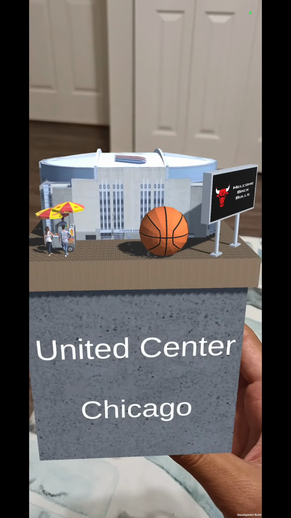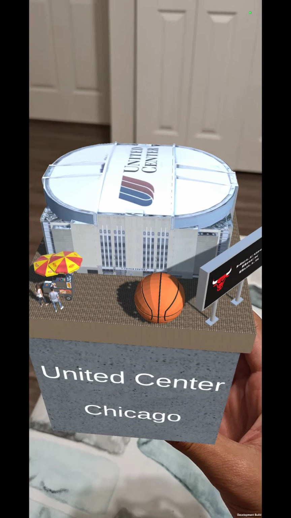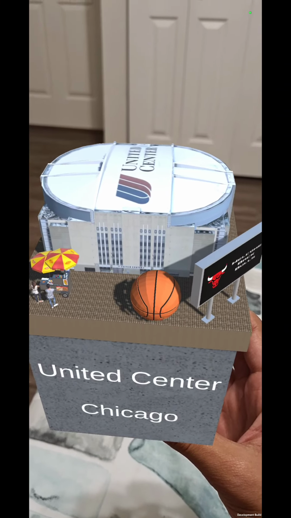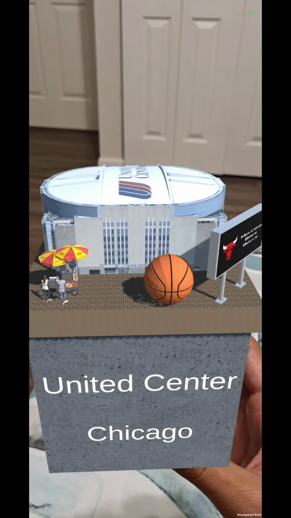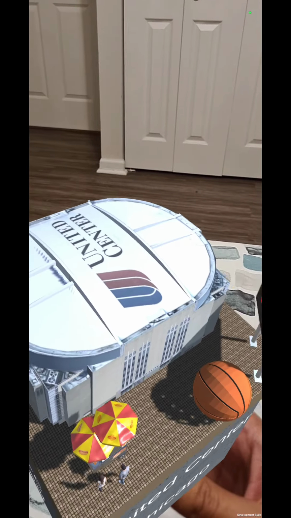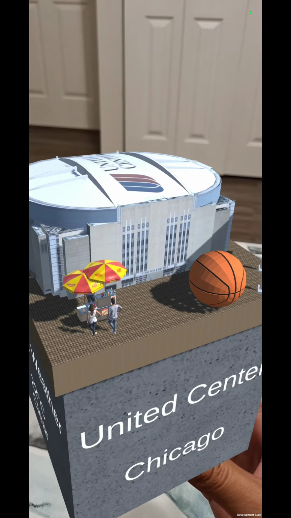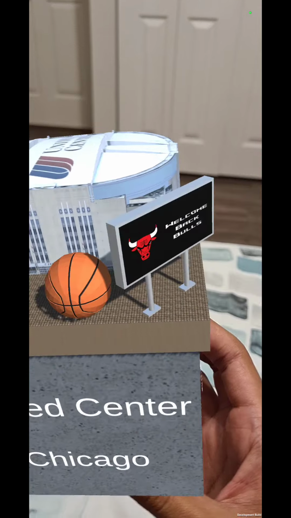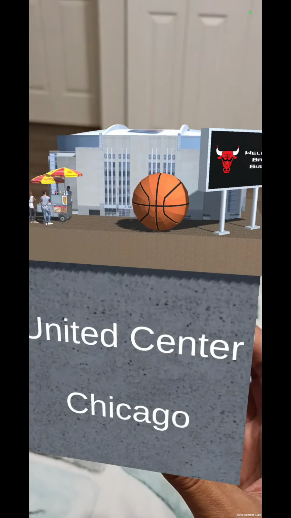Having been a lifelong Bulls fan, it has always been a dream of mine to attend a Bulls game at the United Center. Now that I'm here pursuing my master's degree in Chicago, I might finally have the chance to do that. So for the model itself, I picked up a United Center model, the hot dog model, and the people models from the internet and made the basketball sculpture in Blender and made the billboard by myself in Unity itself.